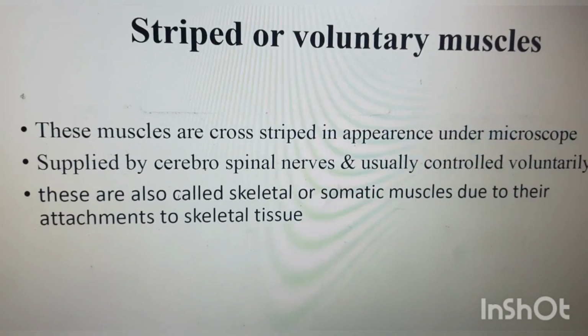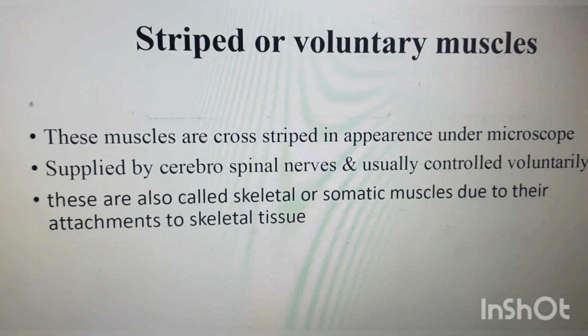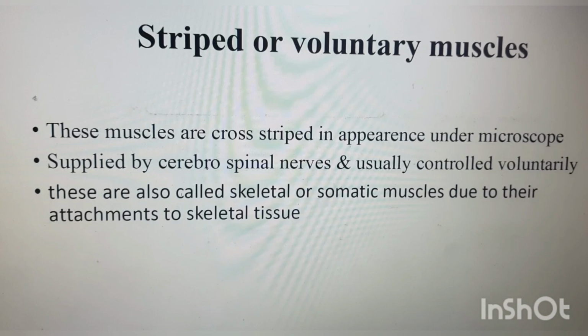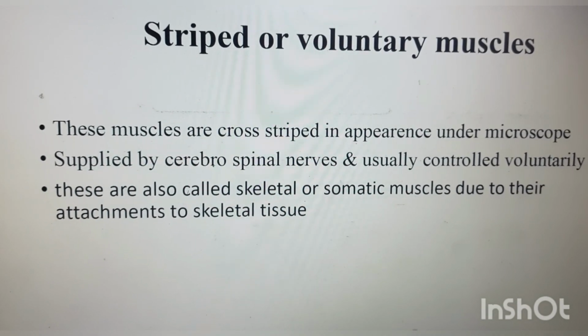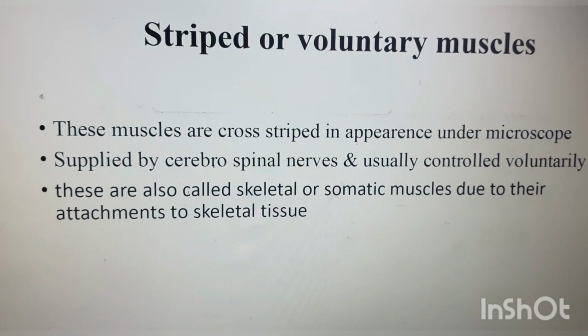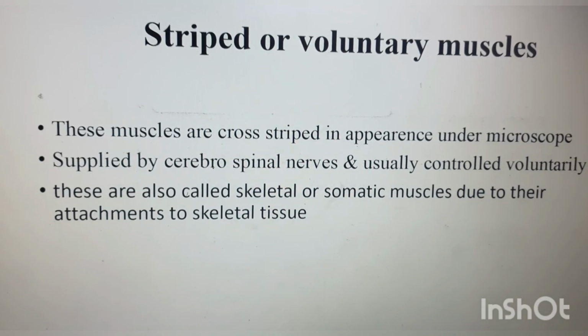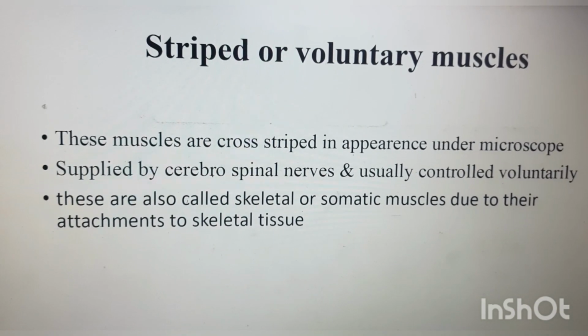First of all, we see the voluntary muscle. In this muscle we can see the cross striation. That means they show both dark and light bands, and it is supplied by cerebrospinal nerves, which are controlled voluntarily. So it is a voluntary striated muscle.